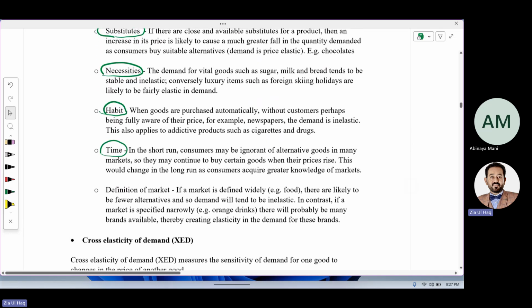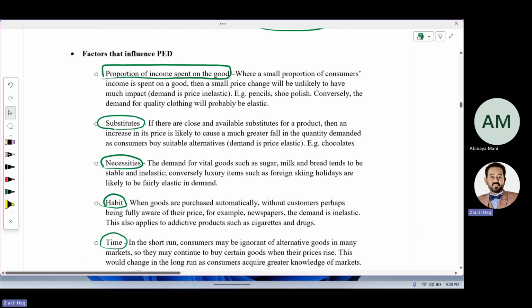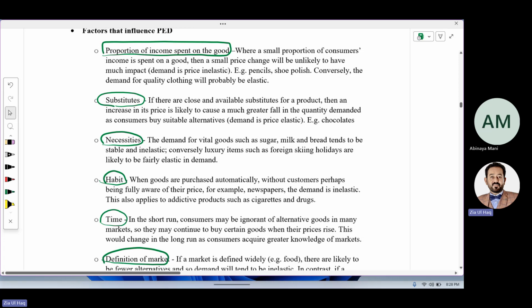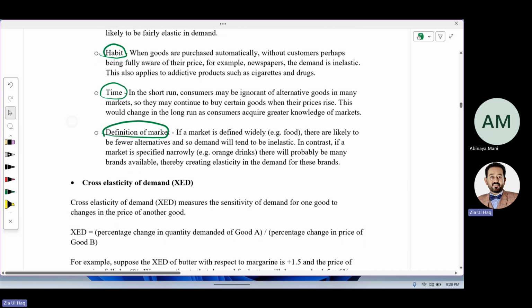And the definition of a market. If the market of that product is too wide, a very big market, demand might be inelastic. If the market is small, a price change will affect the consumer and the demand will be elastic. So what are the other factors that affect the price elasticity of demand? Proportion of income spent on the goods, substitutes, necessities, habit, time, and definition of the market.